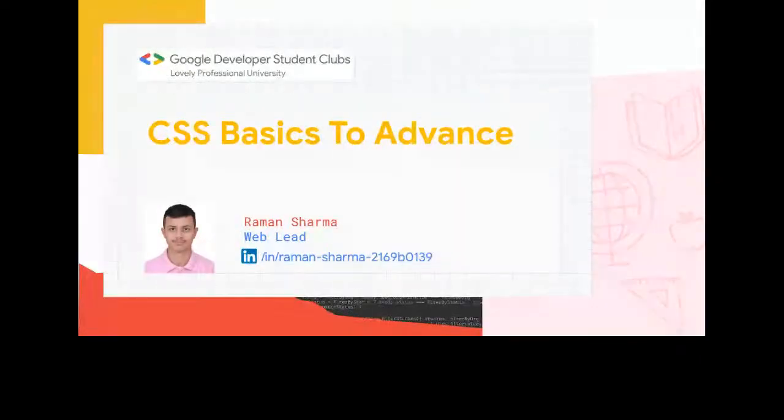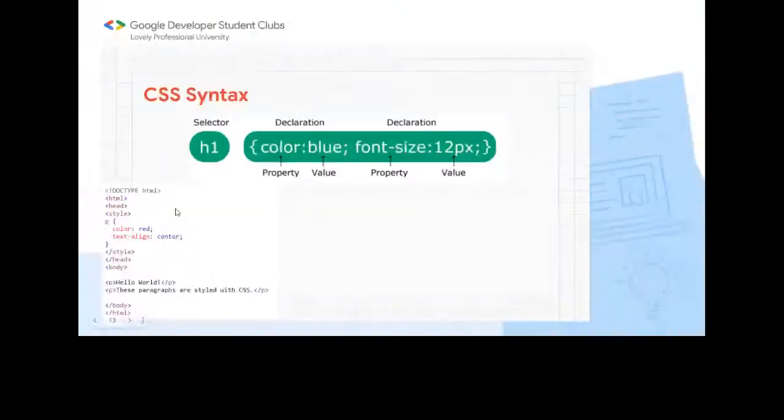So first of all, let's begin with CSS basics. Let's begin with the CSS syntax here. Yeah, this is the CSS syntax. You can see that this H1 is a selector. Then we have the curly braces, so this is a declaration block. In the declaration block, we define the properties of CSS.